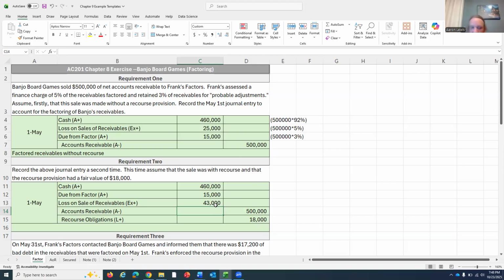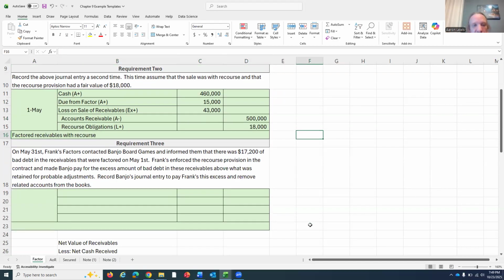in the long run, our loss on these sales receivables is expected to be 43,000, and you have to record expenses and losses in the period that they occurred. So while we don't know what it's actually going to be right now, we are going to record this, assuming in this case that in the long run we are going to lose out $43,000 on these receivables. And here we factored receivables with recourse.